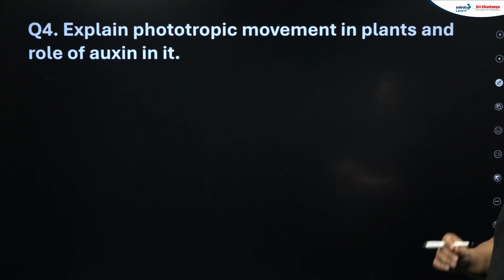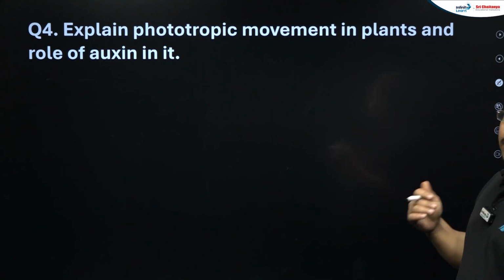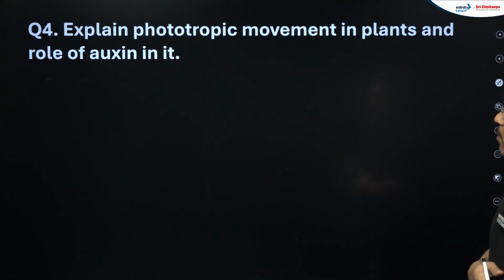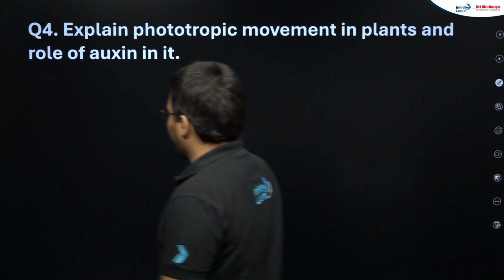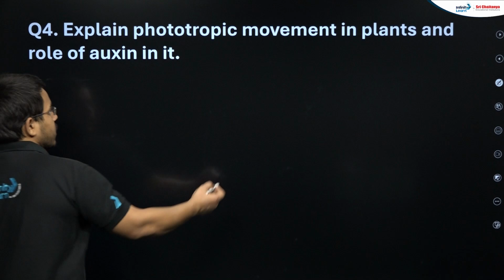After that, there is one explanatory question that is very important and usually comes in this chapter in exams: explain phototropic movement in plants and the role of auxin in it. So students, we know phototropic movement. What is phototropic movement?